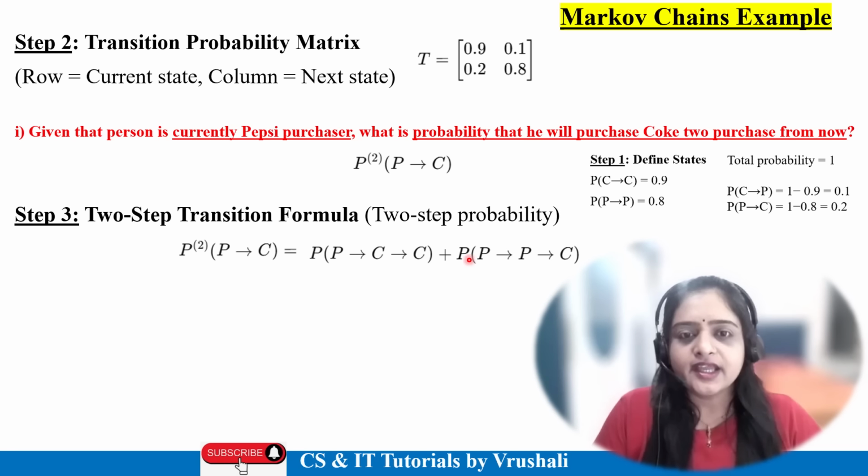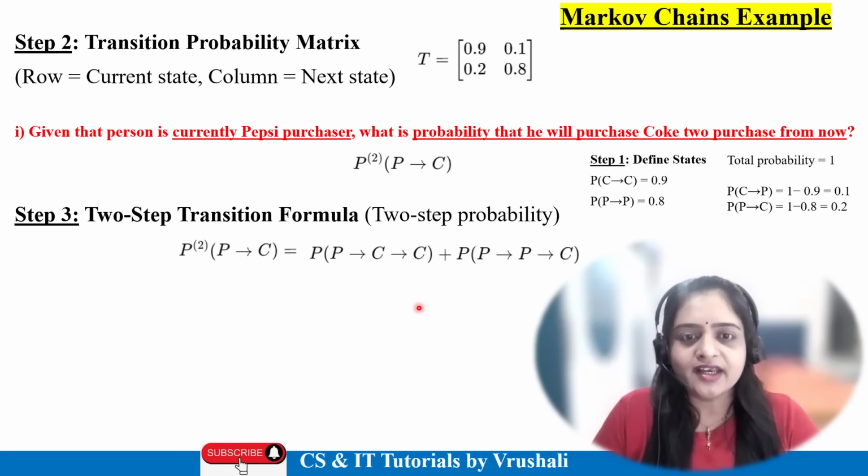Plus, if a particular person buys Pepsi, in the middle buys Pepsi, and after that buys Coke, this is your second statement, right? Assume that. In our given data, first Pepsi and last Coke is mentioned. So in between, either they buy Coke or Pepsi, right? In this way you have to elaborate the formula.